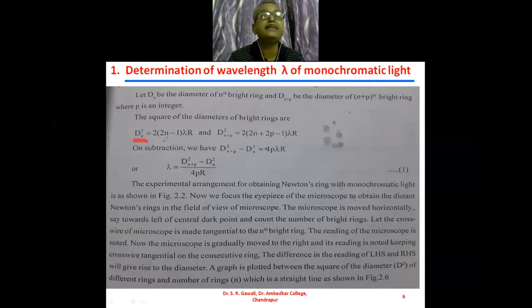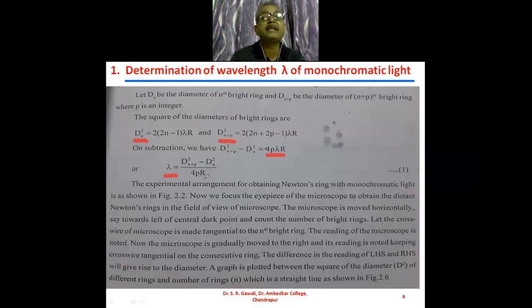And similarly, if n is replaced by n plus p, then we get dn plus p square equal to 2 into 2n plus 2p minus 1 into lambda R. Then on substitution, we have dn plus p square minus dn square equal to, here you can see the first term 2 into 2n into lambda R. This first term is the same, and therefore it gets cancelled in this subtraction, and we get only the term 4p lambda R. And from this equation, lambda is equal to dn plus p square minus dn square upon 4pR.